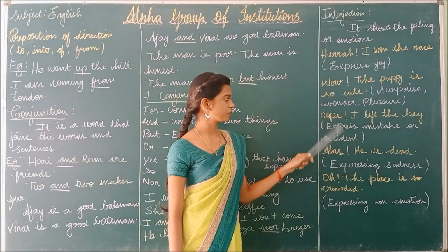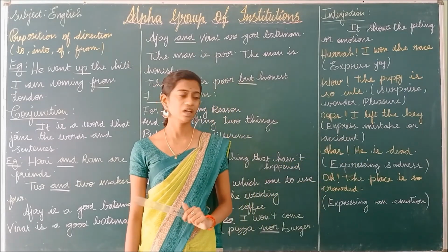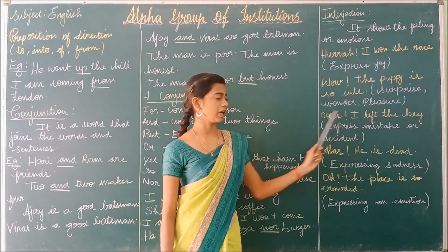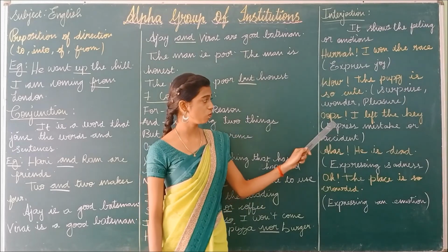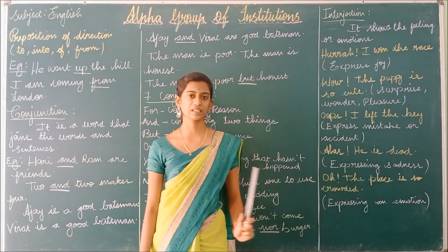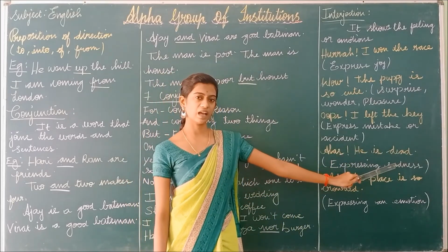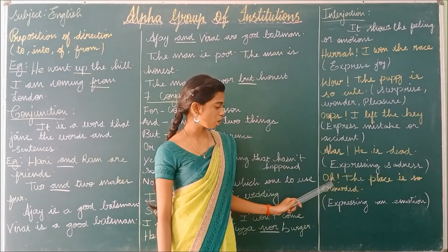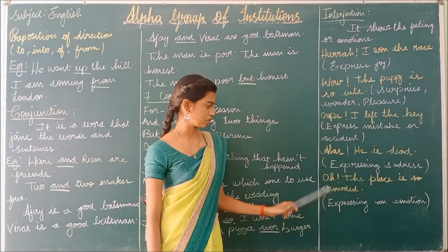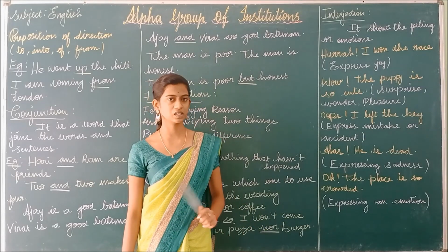Next example, oops. Oops expresses a mistake or accident. Oops, I left the key. By mistake I have left the key. Alas means expressing sadness. Alas, he is dead. And at last, oh. Oh means expressing an emotion. The example is, oh, the place is so crowded.